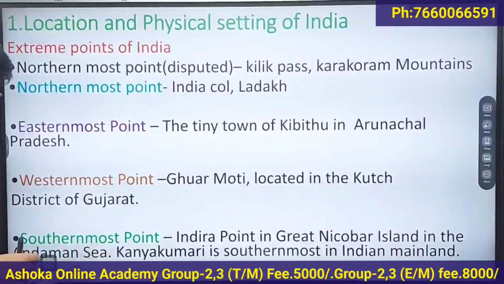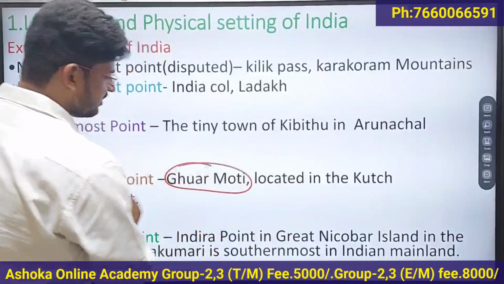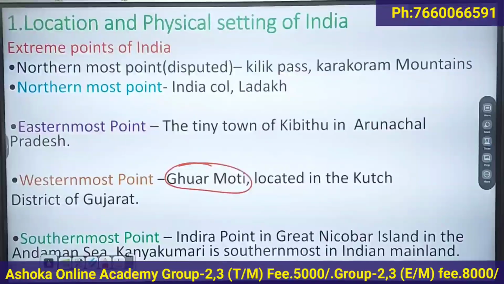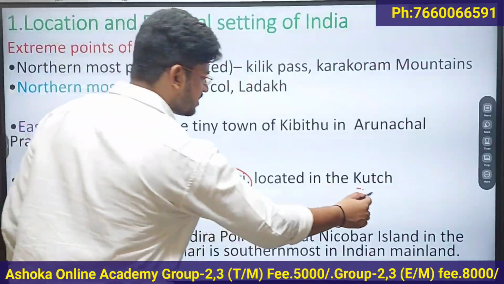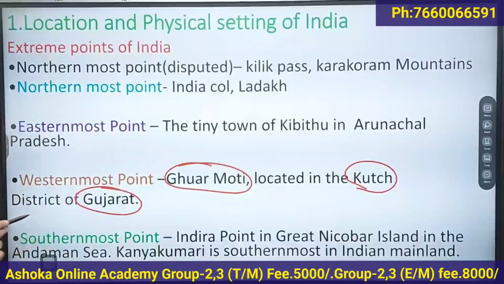Then, which is the westernmost point of India? The westernmost point of India is Gaurmoti. It is located in Kutch district of Gujarat. So you know that the westernmost state of India is Gujarat, right?